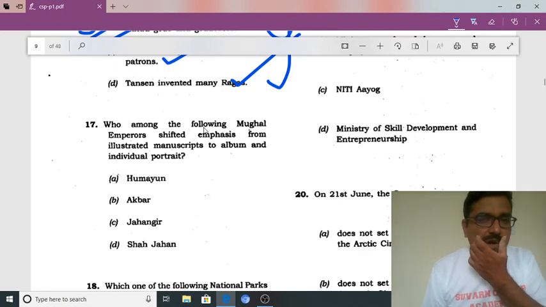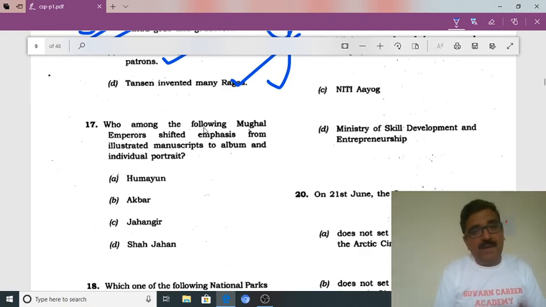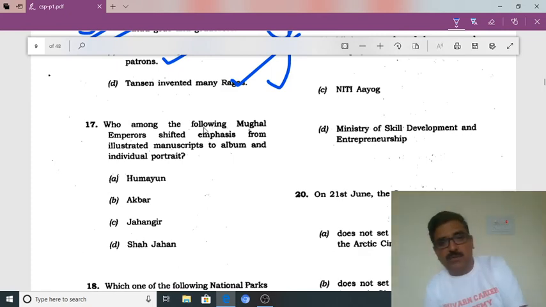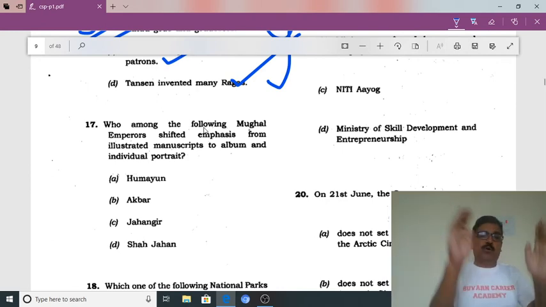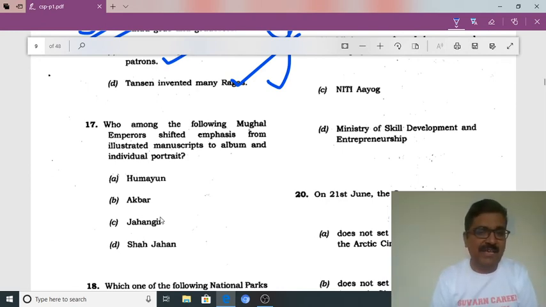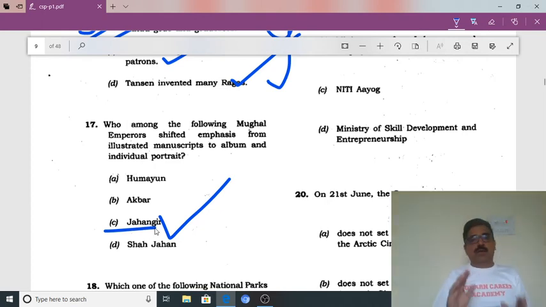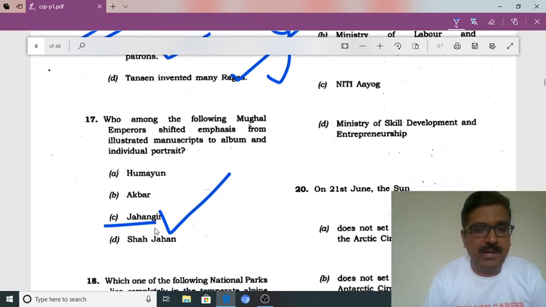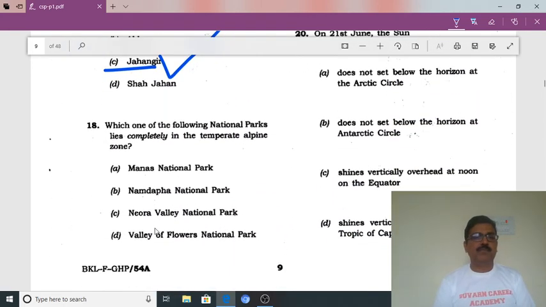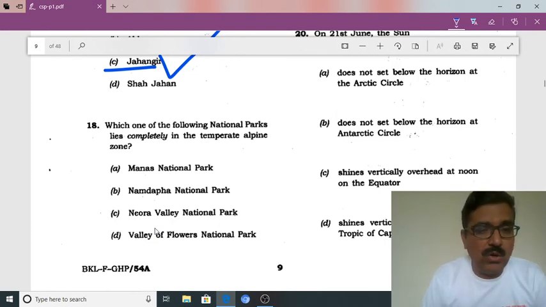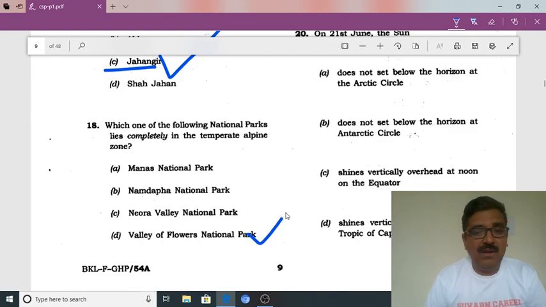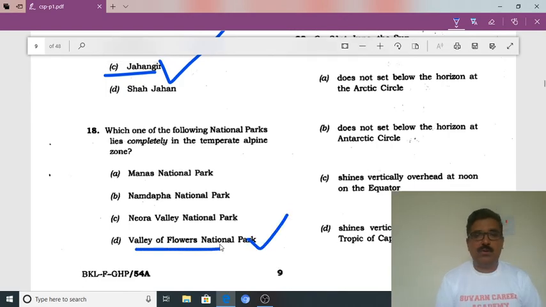With reference to the following, which Mughal emperor shifted emphasis from illustrated manuscripts to the album and individual portrait? Definitely this is Jahangir, because he shifted from illustrated manuscripts to albums and portraits. No, this is a very easy question actually. Which of the following national parks lies completely in the temperate alpine zone? Definitely Valley of Flowers National Park. Okay.